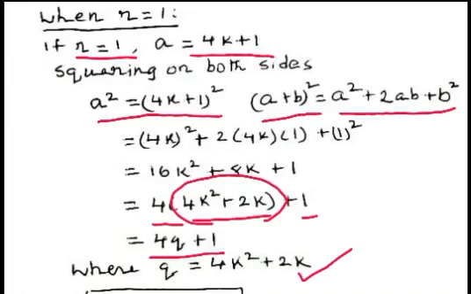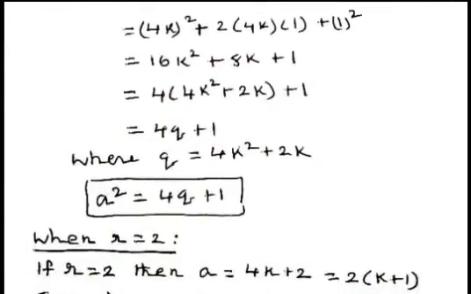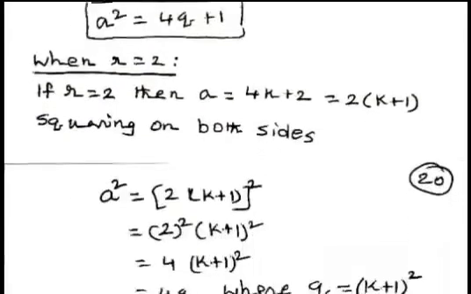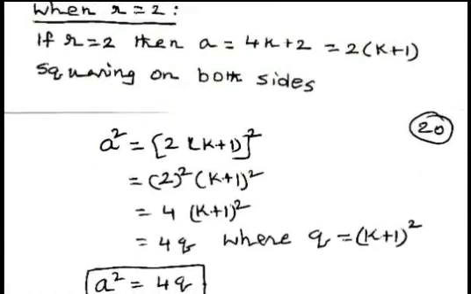That is, a square can be written in the form of 4q plus 1 when remainder is 1. When remainder is 1, a square equal to 4q plus 1. Now we consider the case when r equal to 2. When r equal to 2,